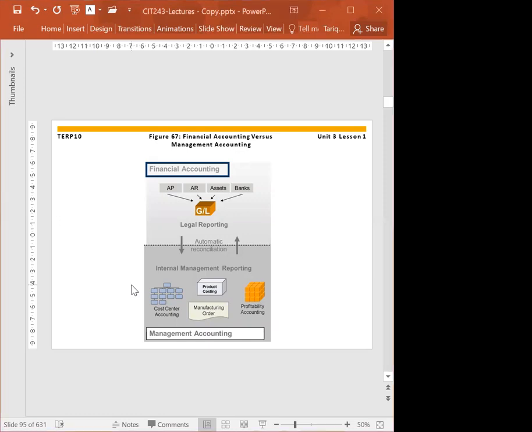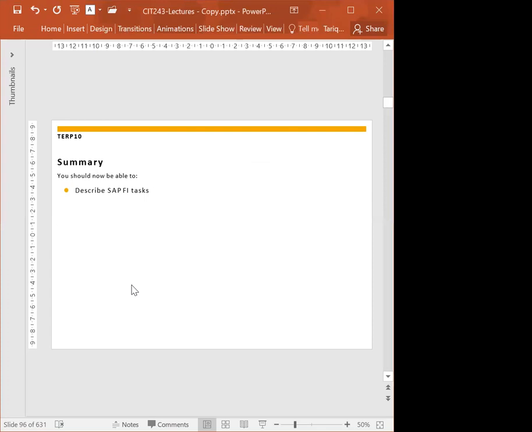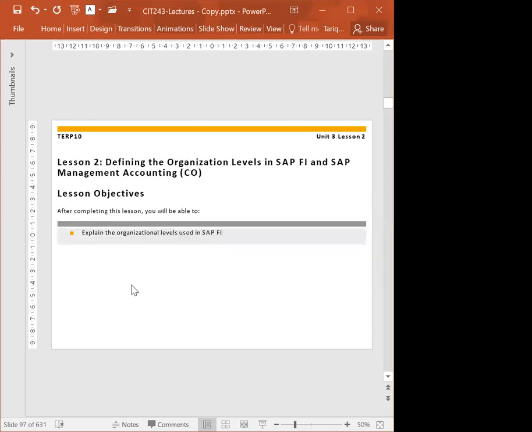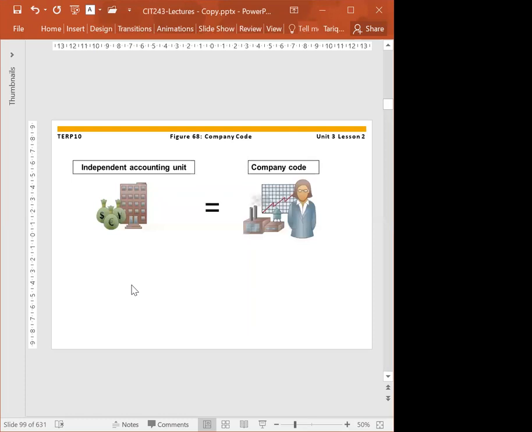Before we go to organization level data, let's see the organizational level data that we have in the SAP Finance module. Company code is the organizational data that is required for financial accounting.